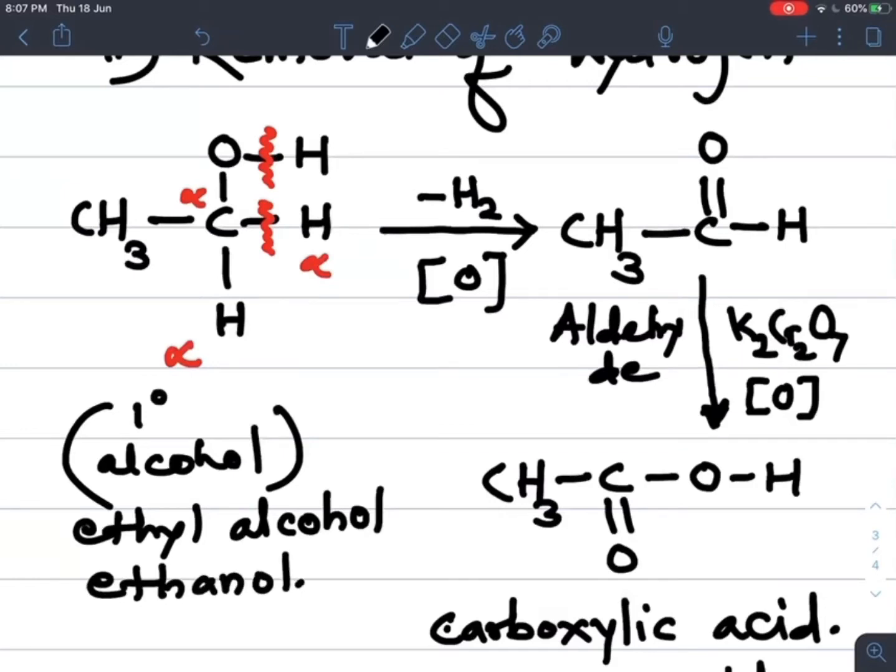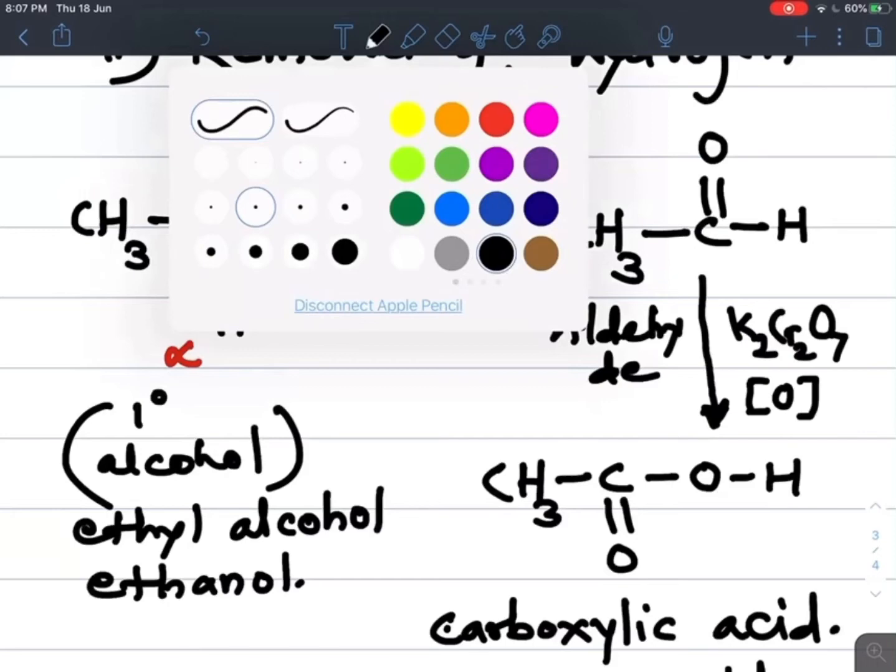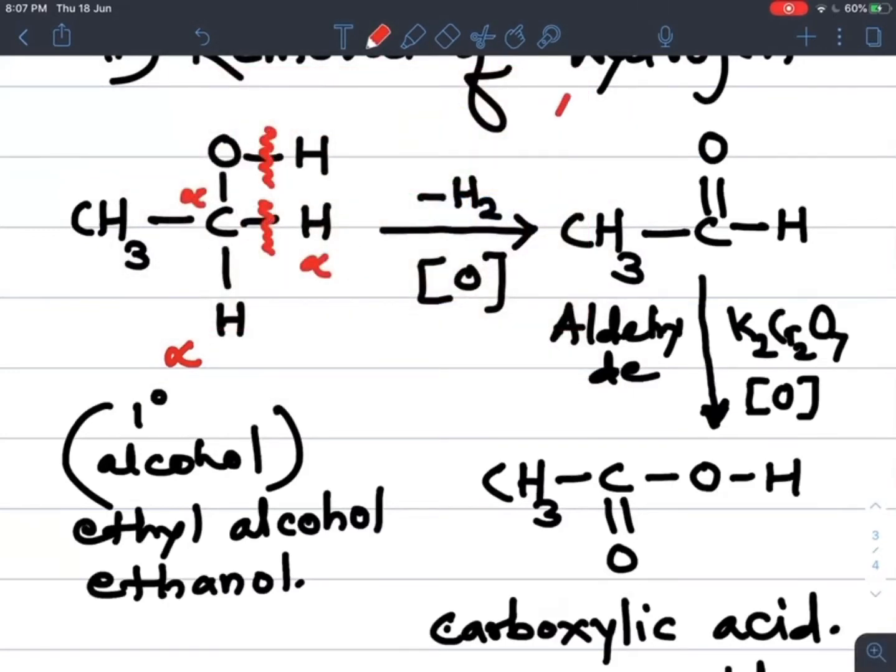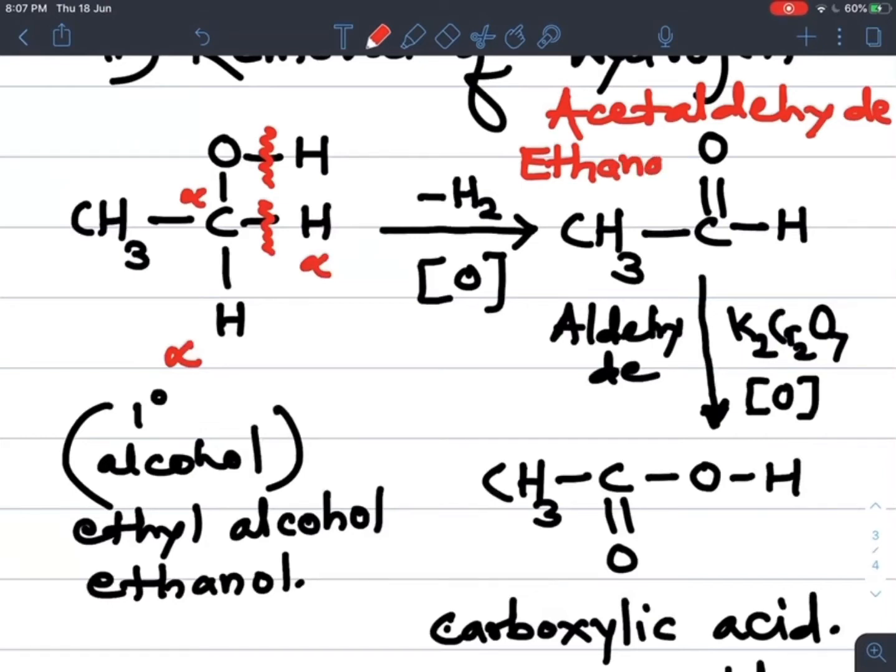Ethanol is converted into this aldehyde, 2 carbon containing aldehyde. The name of this aldehyde is acetaldehyde or ethanal. Ethane, E replaced by AL, so ethanal.